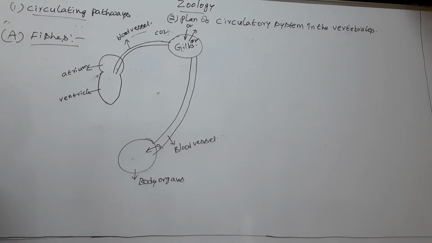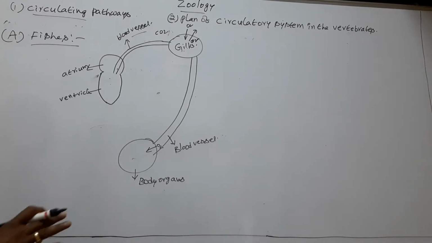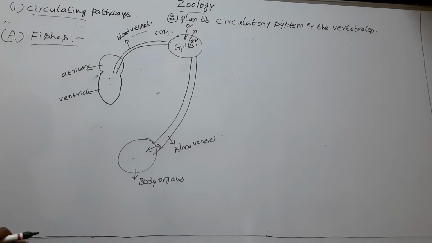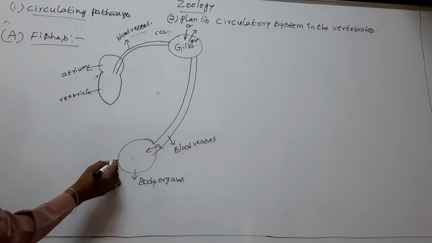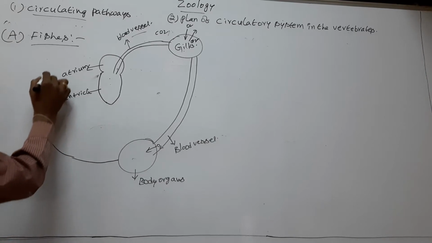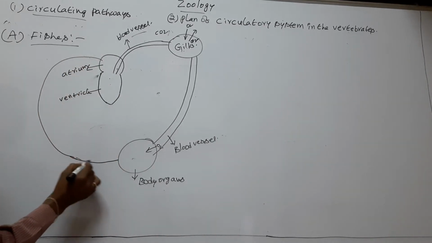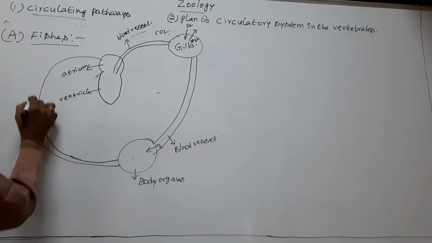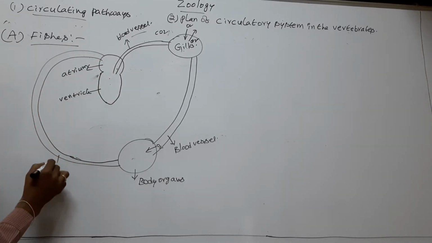So now the oxygenated blood converts into deoxygenated blood in the body organs. Now body organs send its blood to heart through blood vessel.